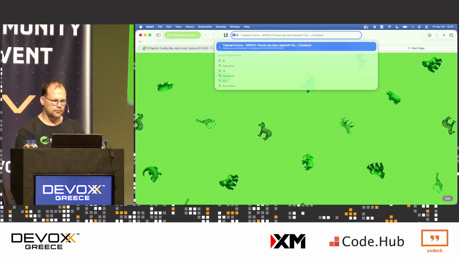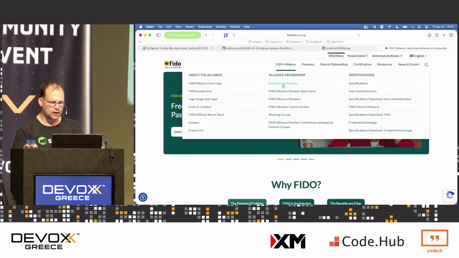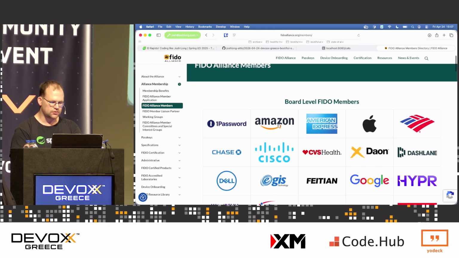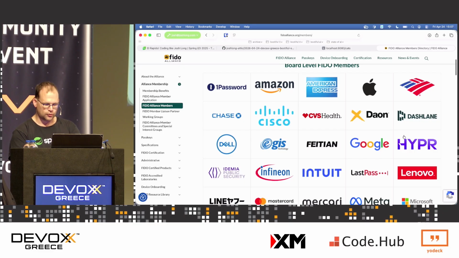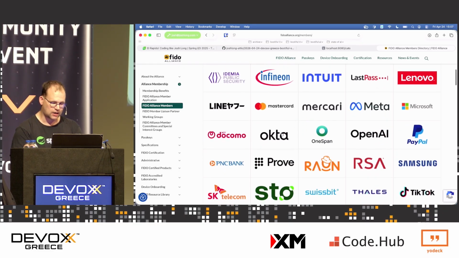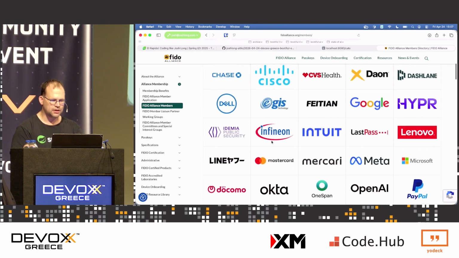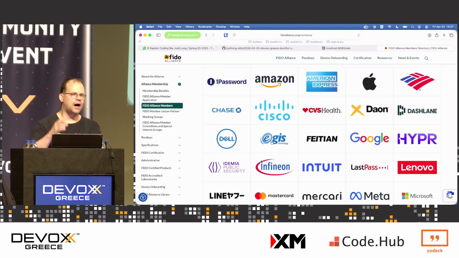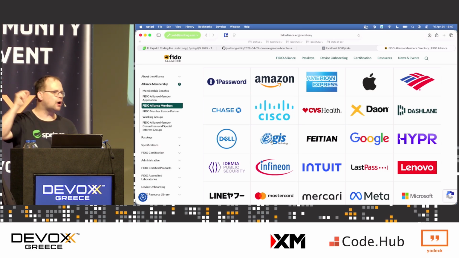Passkeys are, like I said, the product alliance for this specification called WebAuthn, and it was created by a group of companies that are trying to make the web a better place and a safer place. Small companies like 1Password, Amazon, American Express, Apple, Google, LastPass, Lenovo, Intuit, Facebook, Microsoft, PayPal, OpenAI, Okta, RSA, Samsung, etc., etc., etc., Visa, all these companies trying to make the web a better place. So I'm not asking you to believe in this thing that will come out someday. I'm saying it's already here.